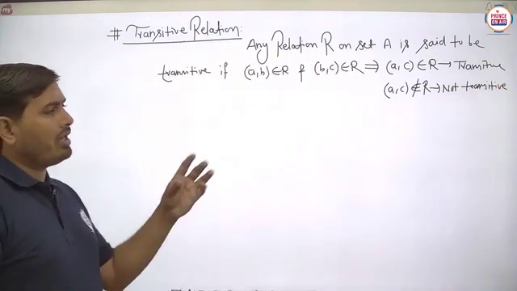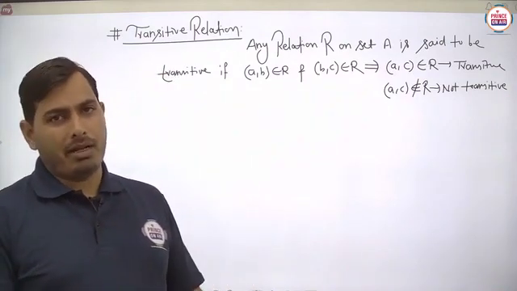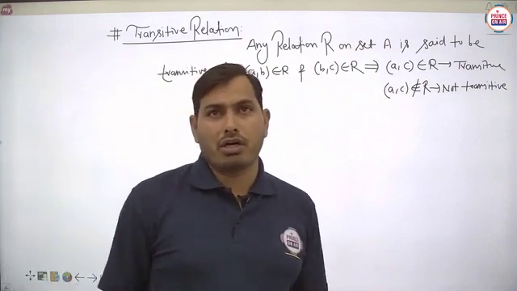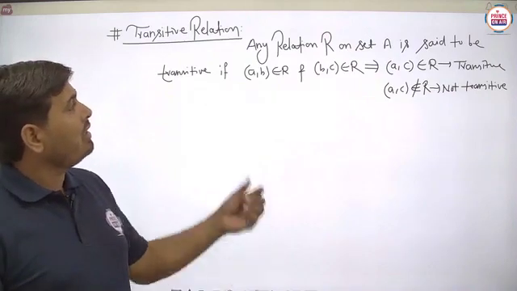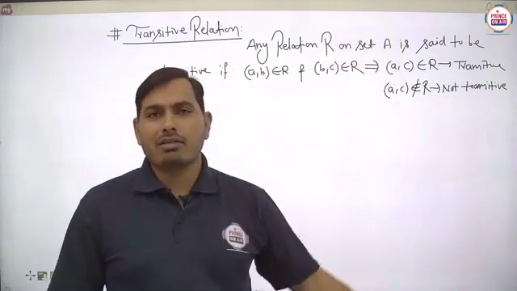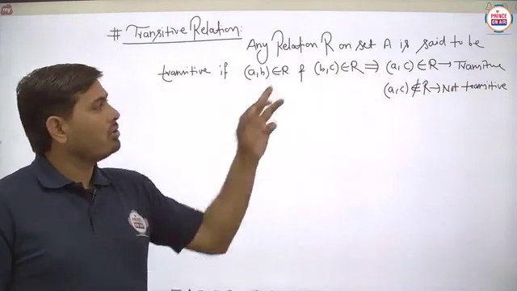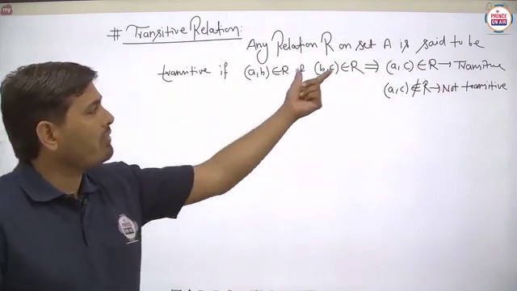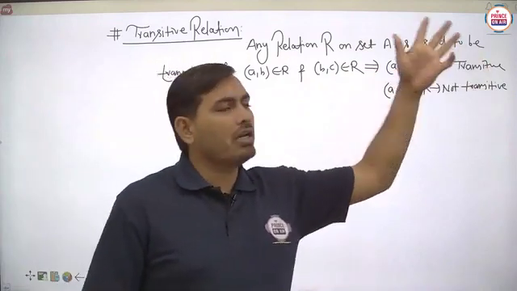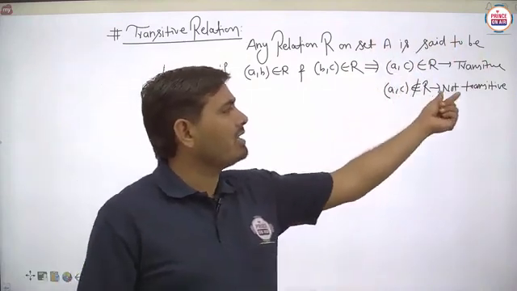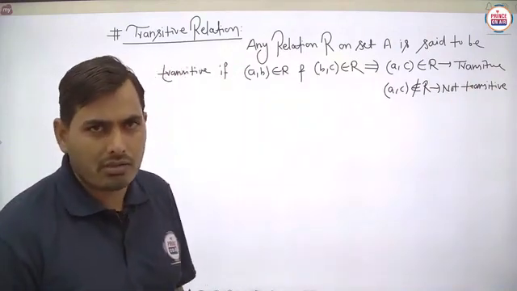So basically, students, this is a very important definition we have to write for the transitive relation. Basically we have to take three elements for testing the transitive relation. These three elements are taken from the set A, in such a way that (a, b) belongs to R, then (b, c) belongs to R, and then we have to check whether (a, c) belongs to R or not. If (a, c) belongs to R, then it is said to be transitive, and if (a, c) does not belong to R, then we can say it is not a transitive relation. Is it clear?